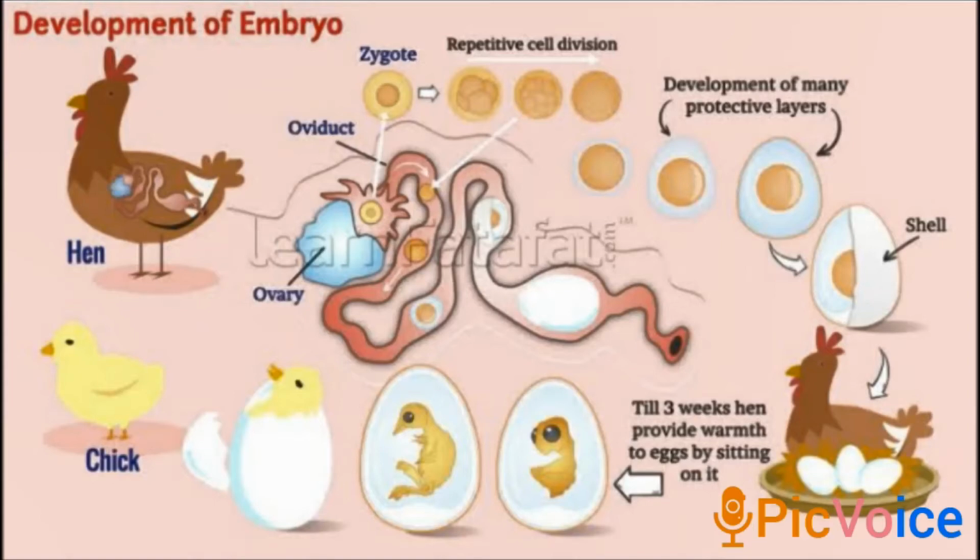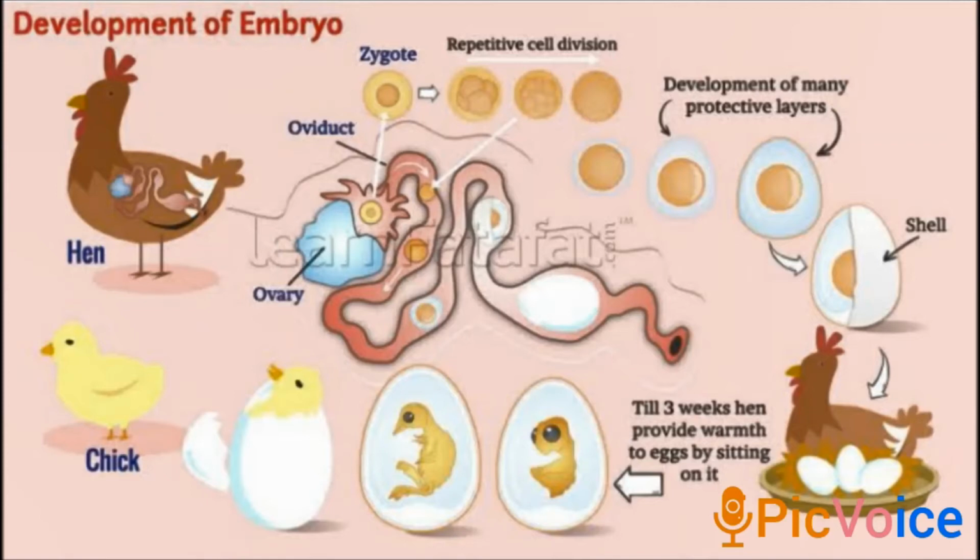After the hard shell gets formed around the developing embryo, the hen finally lays the egg. The embryo takes about 2 to 3 weeks to develop into a chick. You must have seen a hen sitting on the eggs to provide sufficient warmth. Later, after the chick is completely developed, it bursts open the eggshell. So in these animals, it is an internal fertilization.